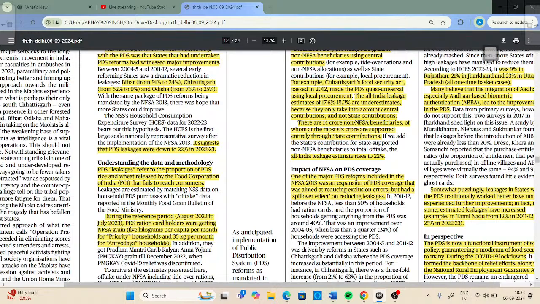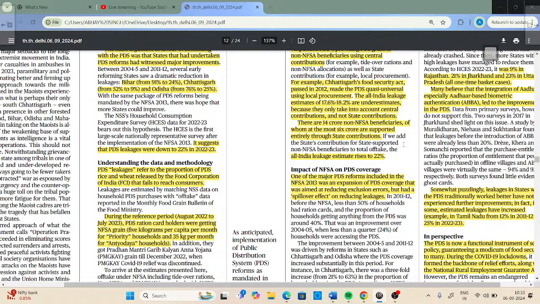To counter that issue, state governments provide enough food to those persons also. So when we talk about leakage at the all India level, it is 17.6% to 18.2% in 2022-23, but when we add the contribution of states, it comes to 22%.